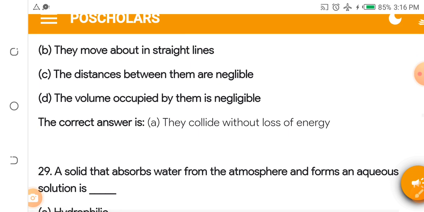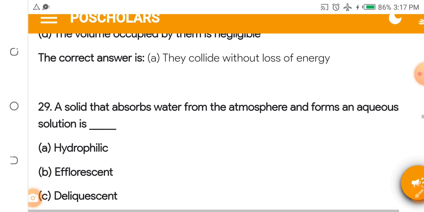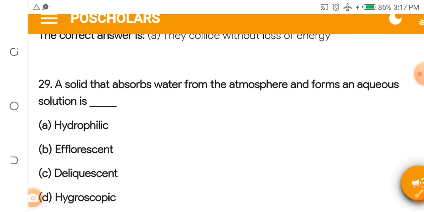Question 29. A solid that absorbs water from the atmosphere and forms an aqueous solution is dash. A. Hydrophilic.